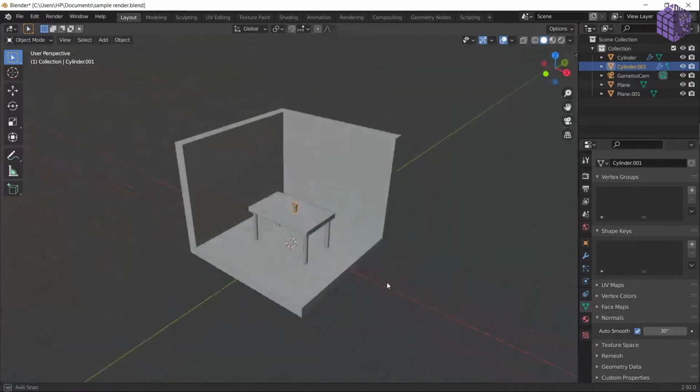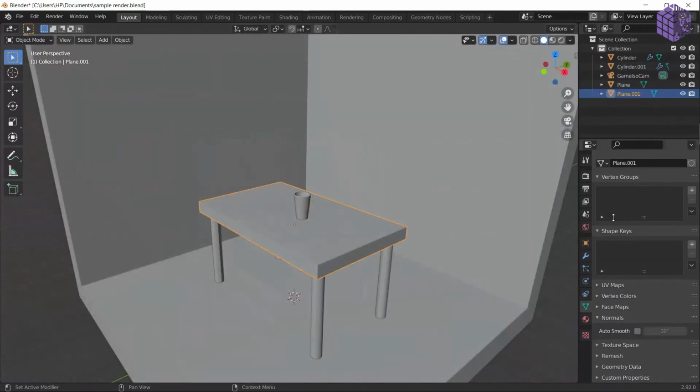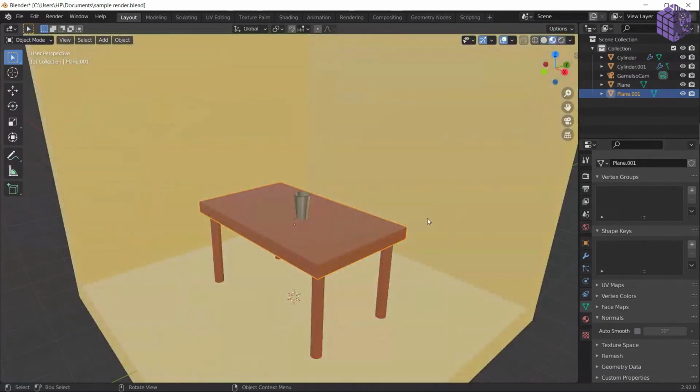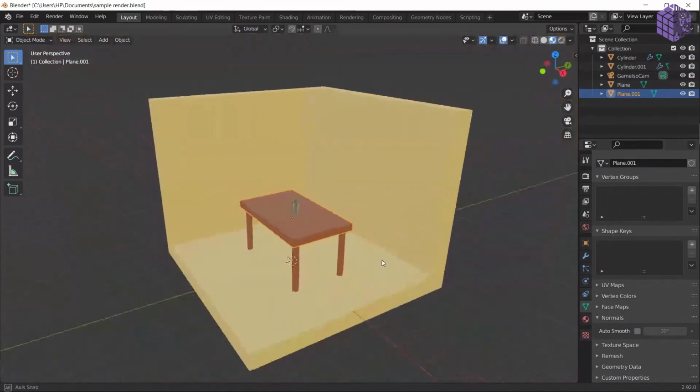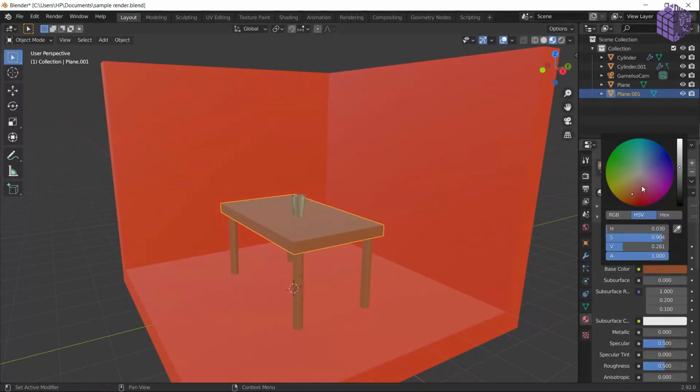Let's change the colors. Change it to red. Change it to white. Now we are using the same wood material on the legs and on the tabletop as well. If I try to change it on the tabletop, it is going to affect every object using the same material. If I change everything, it's going to change everything. How do you tackle this? Let's Control C. You have to click here. Now we can duplicate that material. It's now duplicated. Click here.